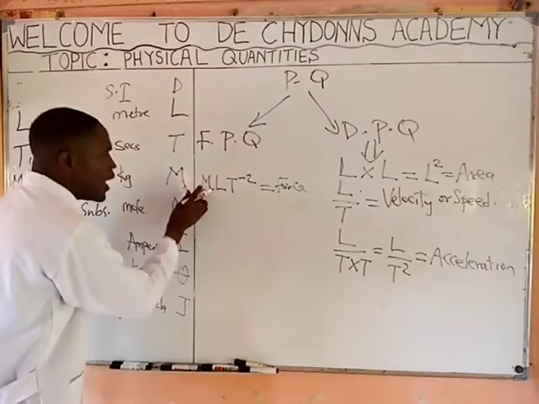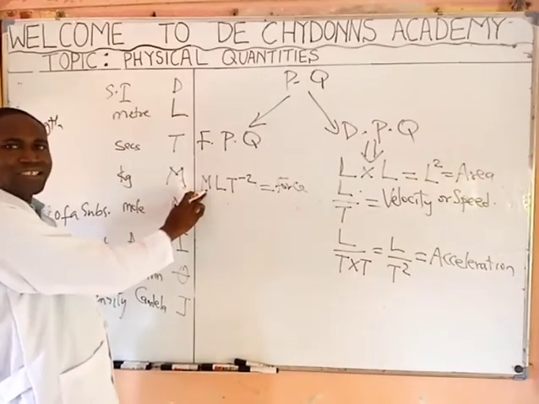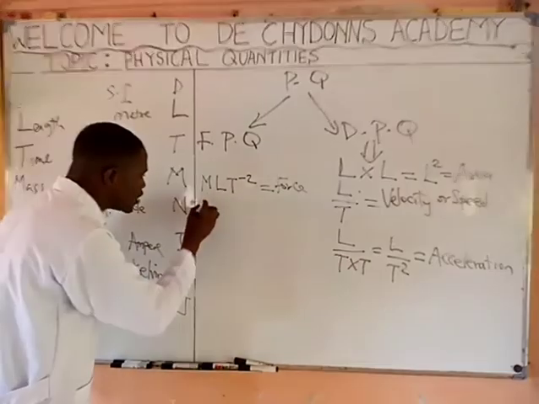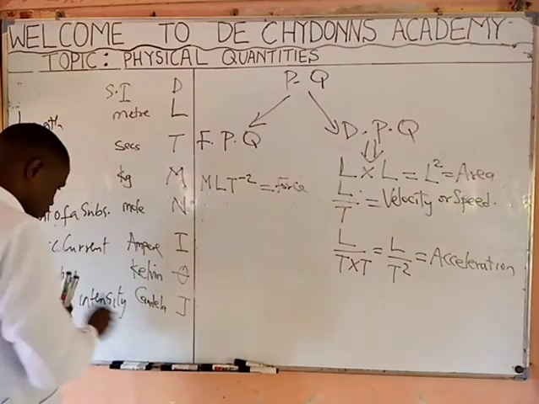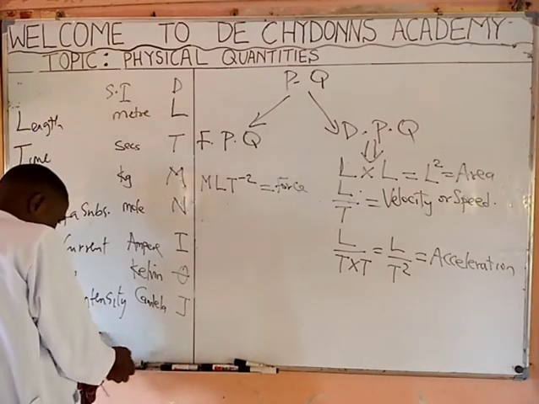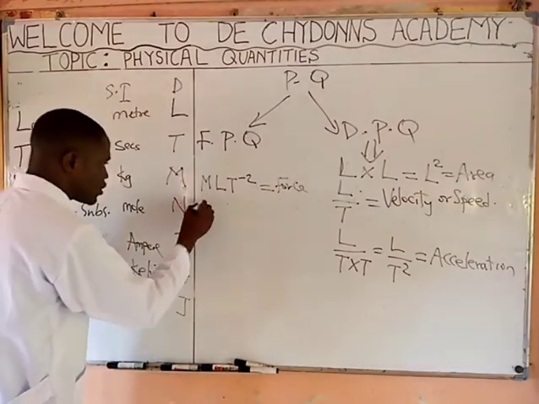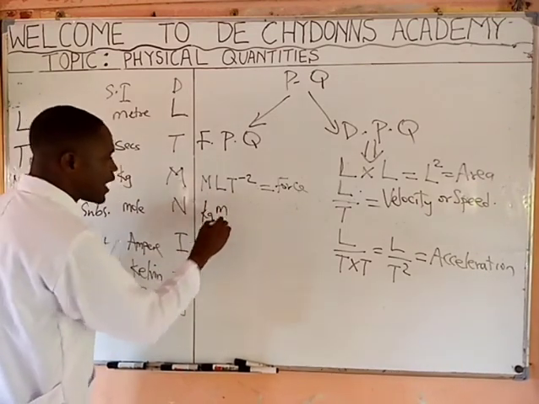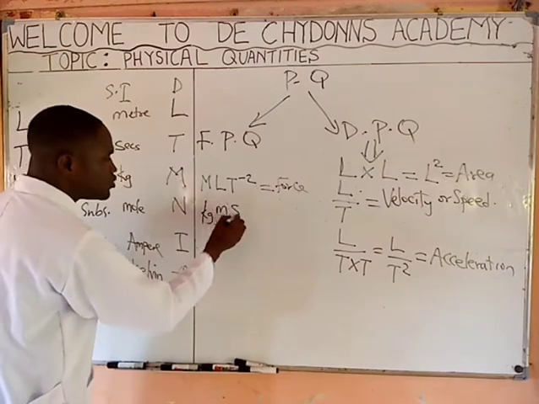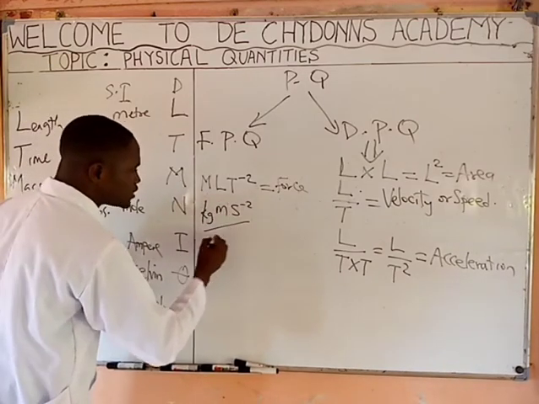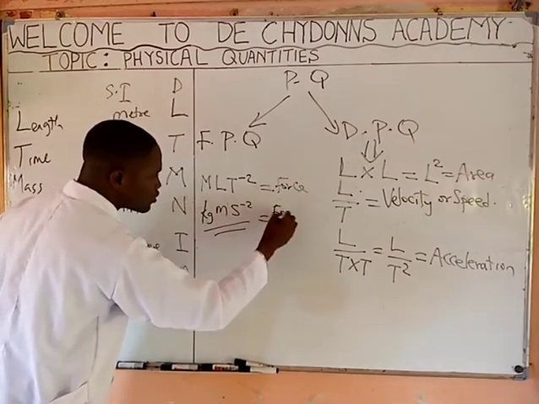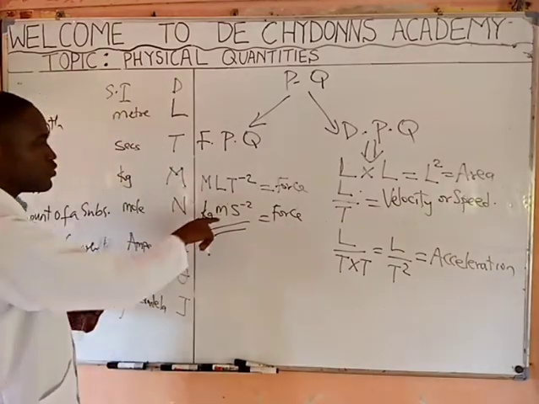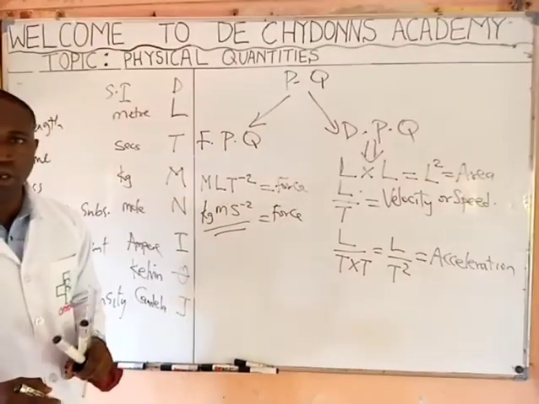You only say M means mass. What is the SI unit of mass? You say kilogram. What is SI unit of length? You say meter. What is SI unit of T? You say second. This is the unit of the force in terms of using the SI unit.